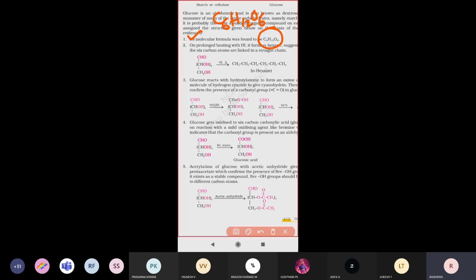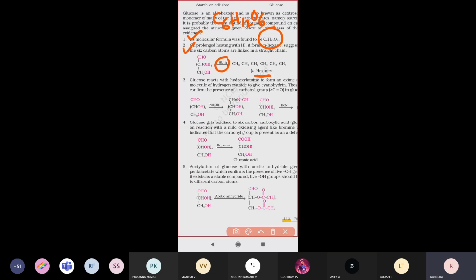Next, second point: when the glucose molecule reacts with hydrogen iodide, it produces an n-hexane molecule. Hex means 6 carbon atoms, all containing single bonds. Carbon to carbon is a single bond.